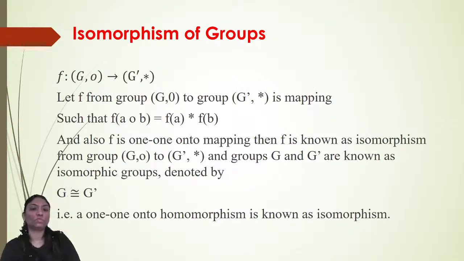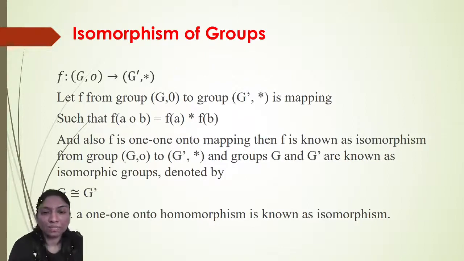Next, isomorphism of groups. Let F from group G composite to G dash star be a mapping such that F of A composite B equals F of A star F of B, and also F is one-one and onto mapping. Then F is known as an isomorphism from group G composite to G dash star, and groups G and G dash are known as isomorphic groups, denoted by G isomorphic to G dash.